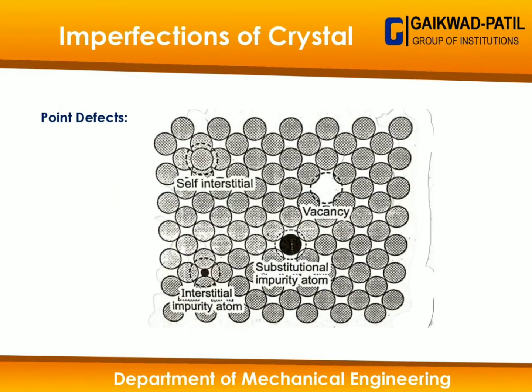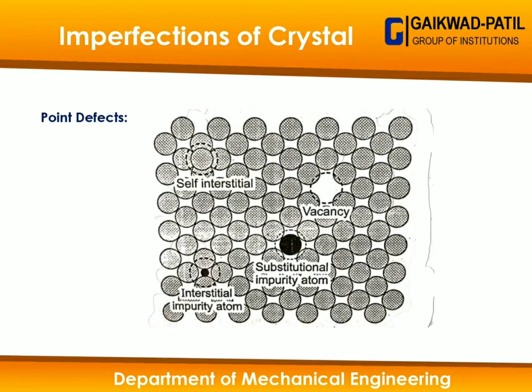Next is the point defect, which means the defect occurs at a particular point in the crystal structure. Now what is the crystal structure? Crystal structure is made up of a number of unit cells, or layers of atoms, which are arranged in a sequential or random manner. The defect occurs at the position of the atom.